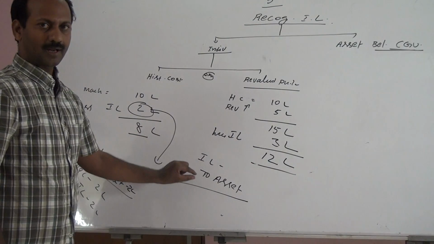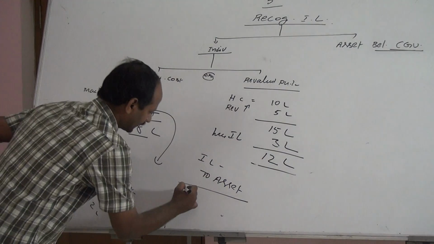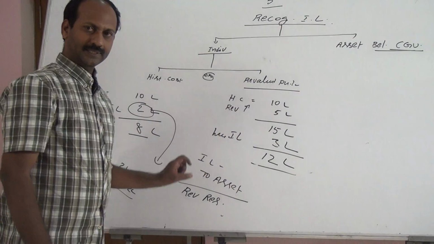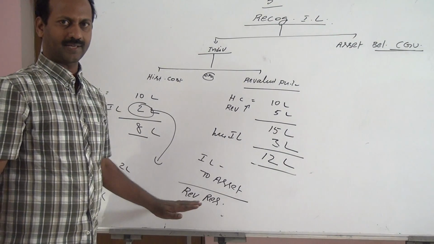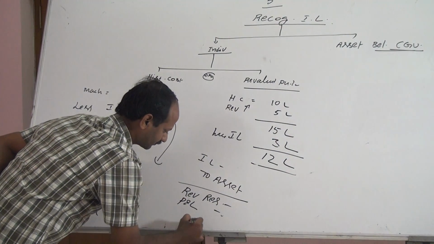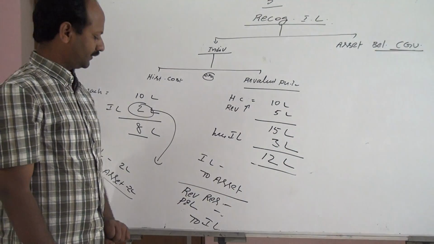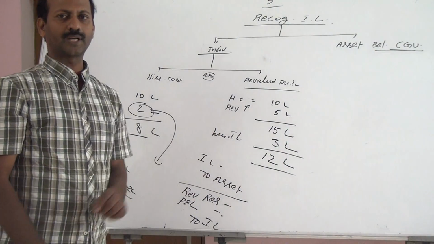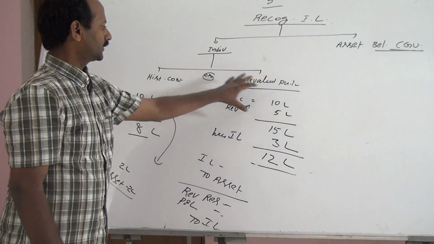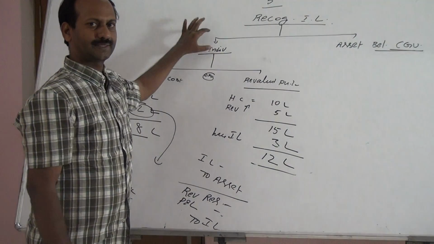Later this impairment loss first shall be adjusted to the revaluation reserve. Revaluation reserve account debit. If sufficient revaluation reserve is not there, then we can book to profit and loss account. Entry would be revaluation reserve account debit, profit and loss account debit, to impairment loss. This story is about impairment loss of individual asset.